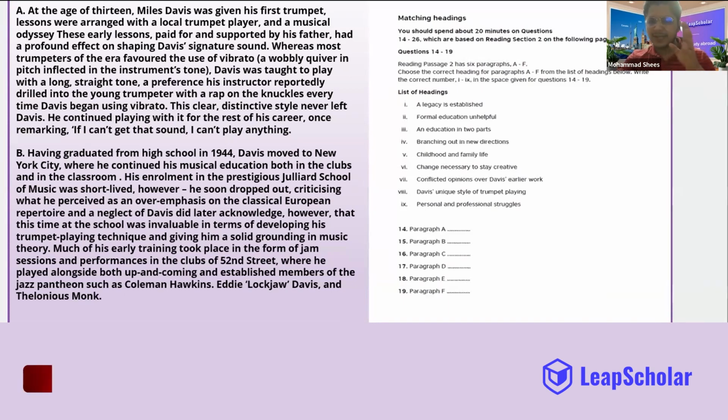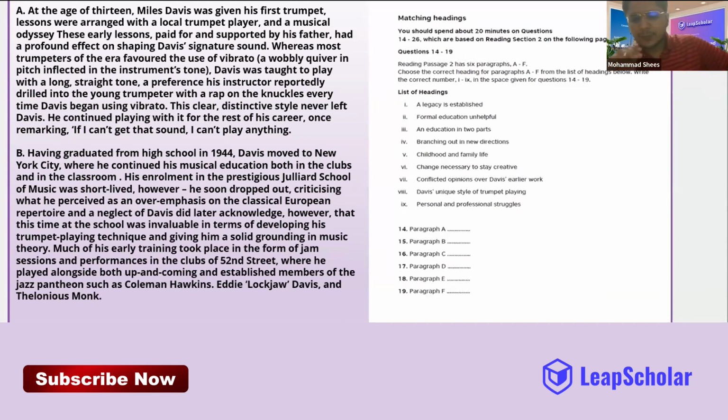Guys, before I walk you through matching headings, I want to be very honest with you. In IELTS reading, what is the duration of the reading test? The reading test is of 60 minutes. And how many passages are there? There are 3 passages, guys. Please make a note of this. And how many total questions are there? Total 40 questions.